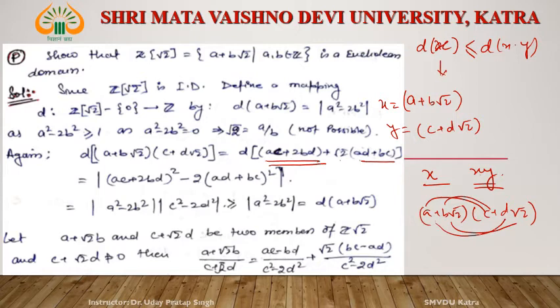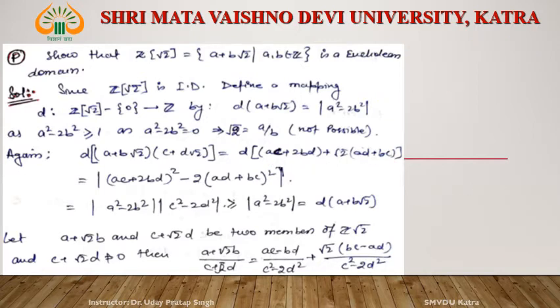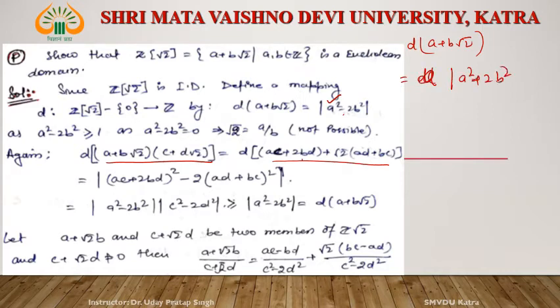Now the distance of the product of these two, d of this, is defined as: the elements are of the form a plus b root 2, so d is mod of the first part square minus 2 times the second part square.